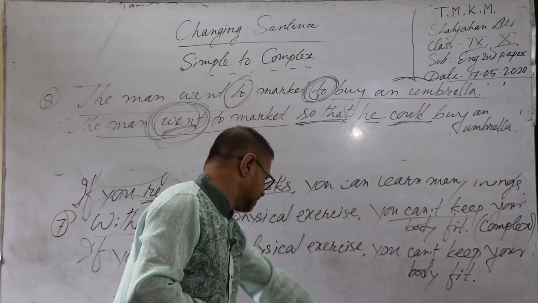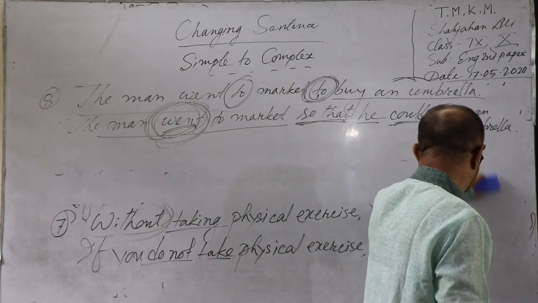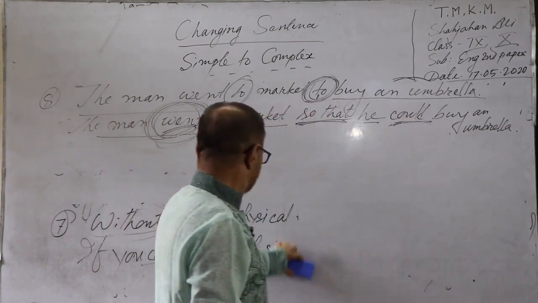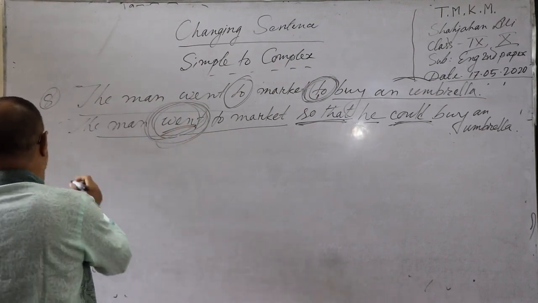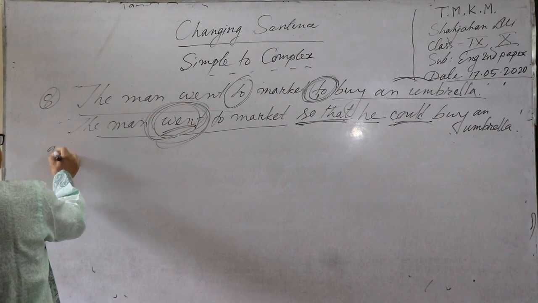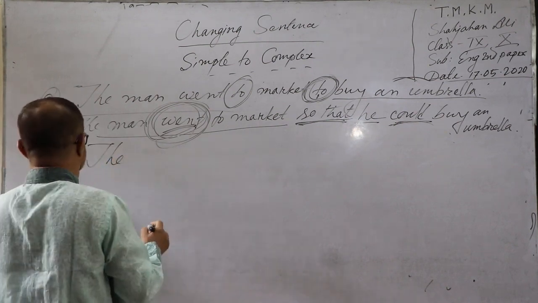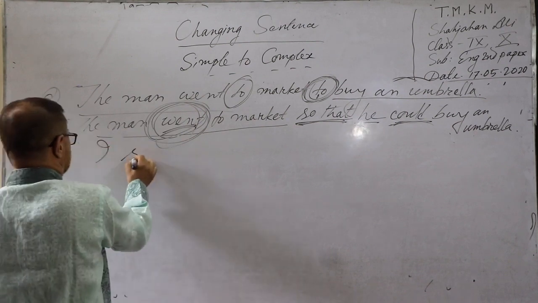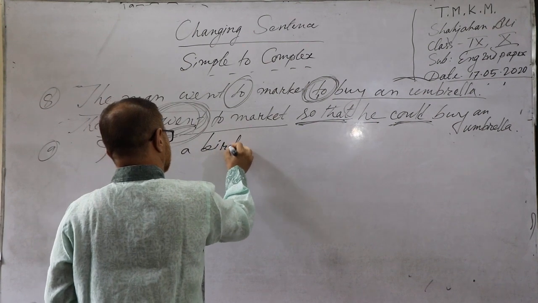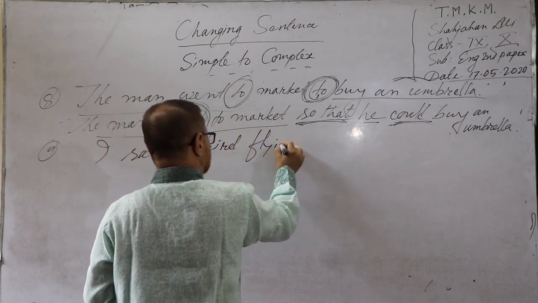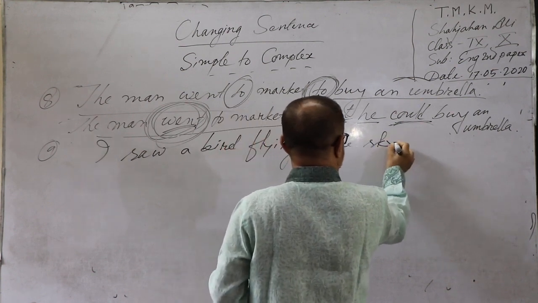Okay, now point number 9, structural sentence. Suppose, I saw a bird flying in the sky.